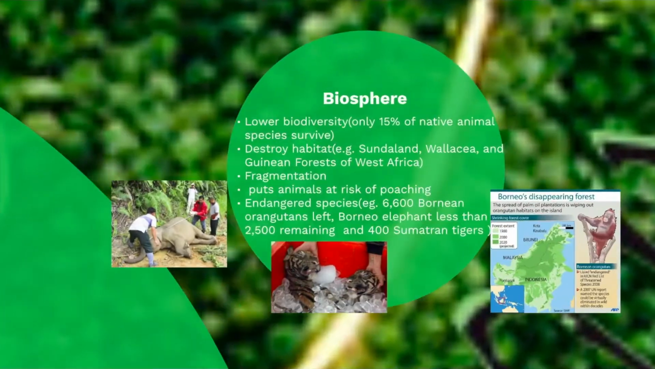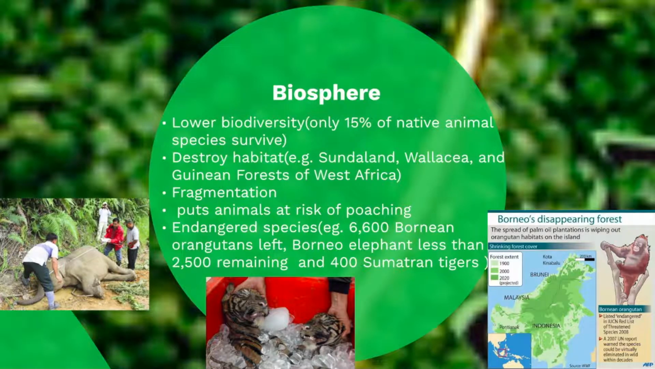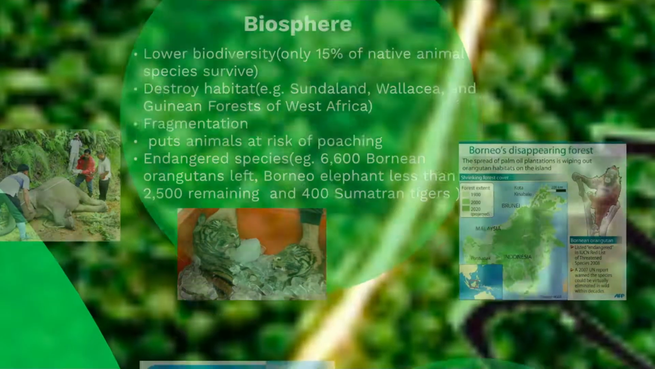For the biosphere, it lowers biodiversity. Only 15% of native animal species survive after deforestation and plantation. It also destroys habitats and causes fragmentation. Animals are endangered due to the loss of habitat and poaching. Roads built to provide access to vehicles and equipment also provide access for poachers.